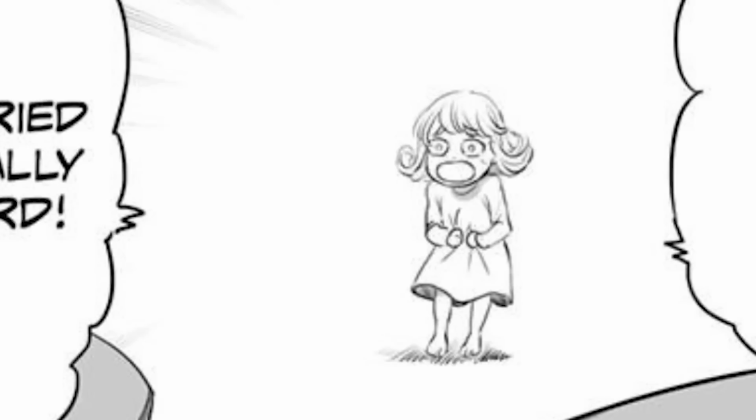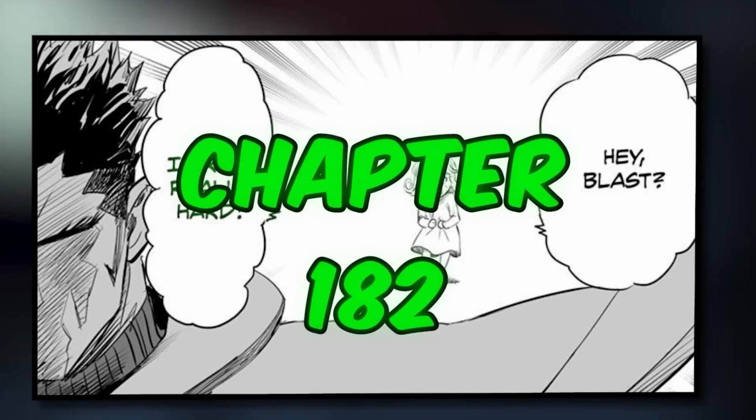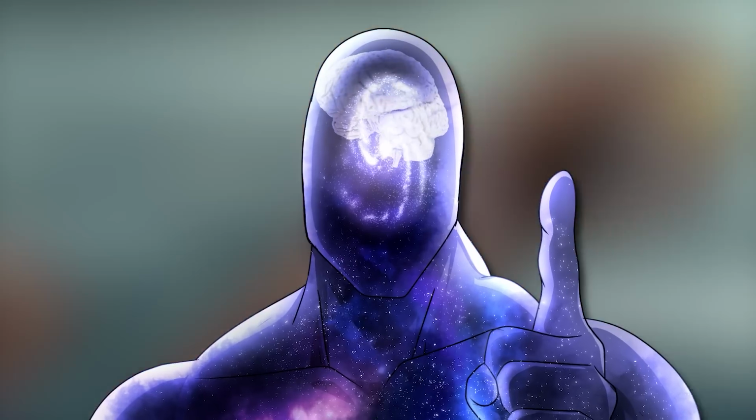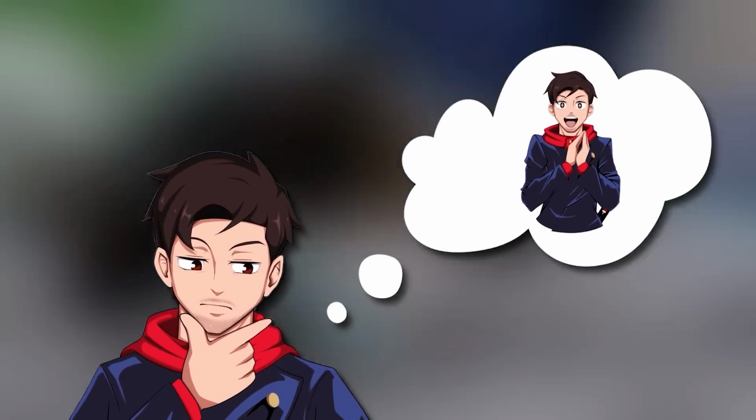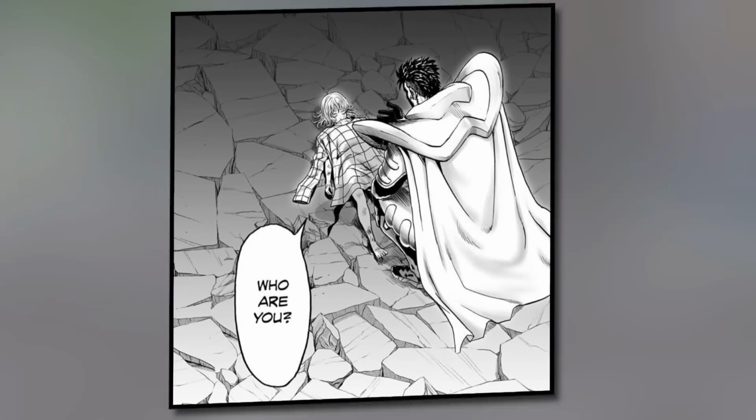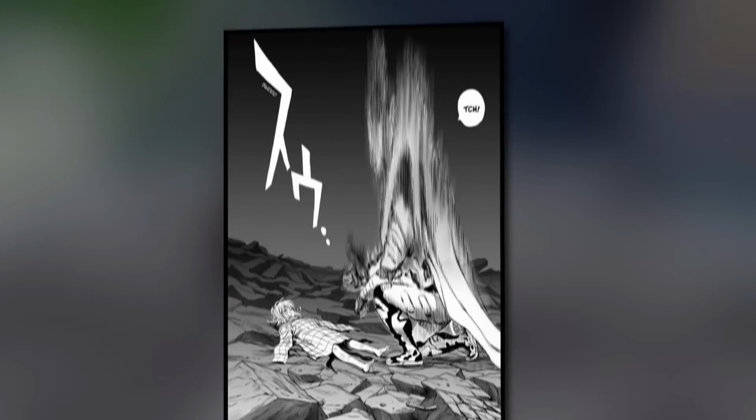We learn of Tatsumaki's past with Blast in chapter 182, but this proves how God has omniscience and knowledge of things that are hidden, even knowing people's desires and emotions. However, due to her mental fortitude, she was able to see past God's disguise.